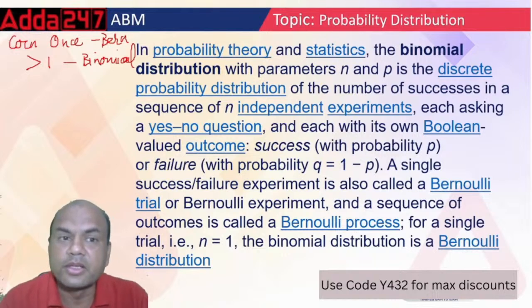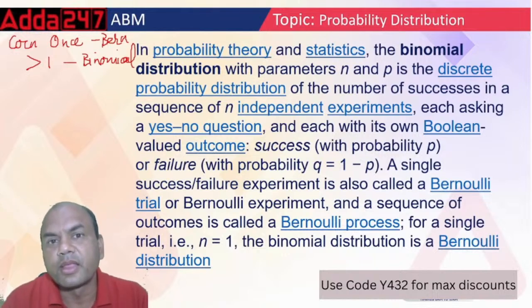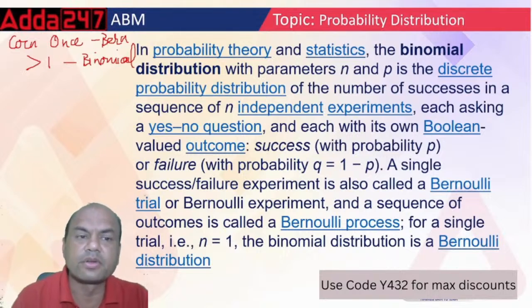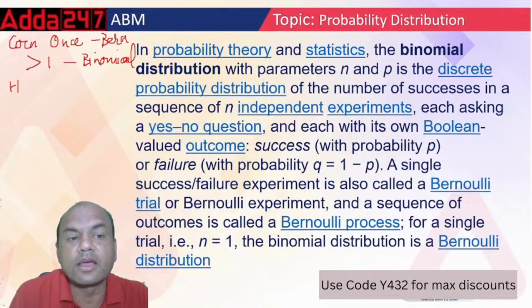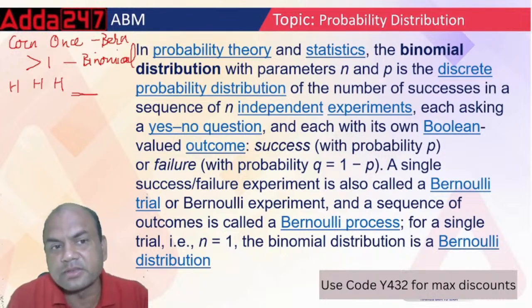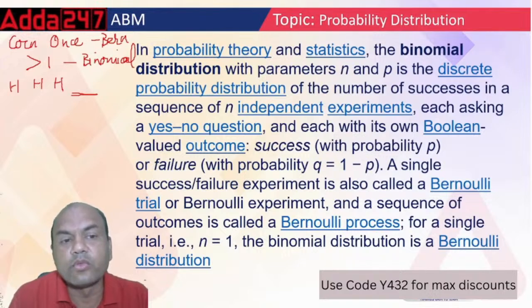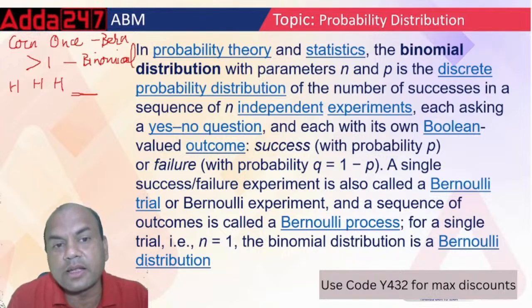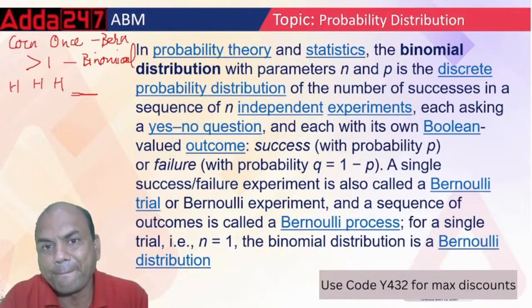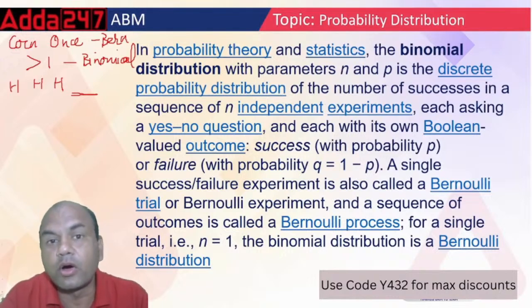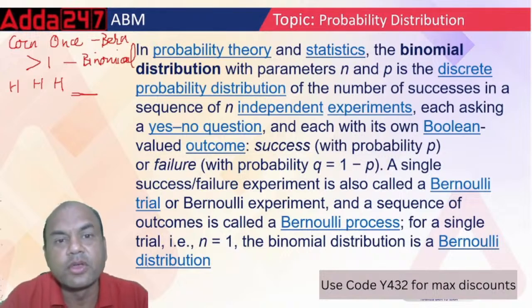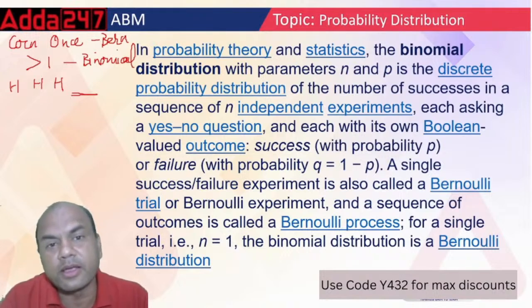So that is binomial. Suppose I ask you one question: I am tossing a coin 5 times. One time I got head. Then again I got head the second time. Third time also I got head. So now the fourth time, can you guarantee me? Everyone type in the comment section. 3 times I have got a head. Now fourth time, can you guarantee me that I'll get a head again? Just type yes or no. Can you guarantee that you'll get a head again over here? You can't guarantee me. Why?